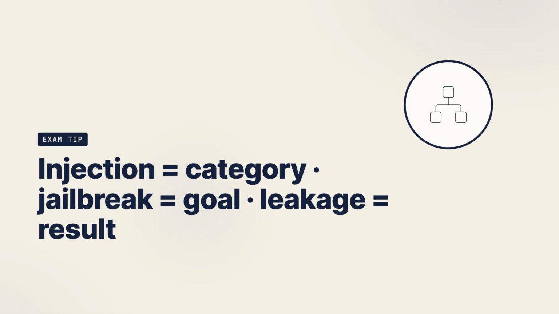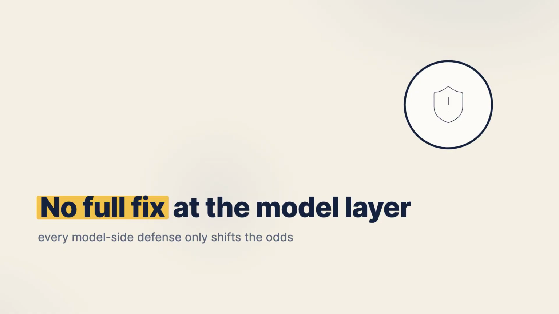And remember the dividing line for this episode. Direct means the attacker types the malicious instruction straight in. Indirect means it rides in through data the model retrieves. Direct is episode 6, this one. Indirect is episode 7. Now, let's talk defense, and I'm going to be honest with you up front. There is no known fix that fully solves prompt injection at the model layer, because the root cause is that instructions and data share one channel. Every model-side defense is probability shifting, not a guarantee. So we layer, defense in depth, and we put the real reliance on architecture.